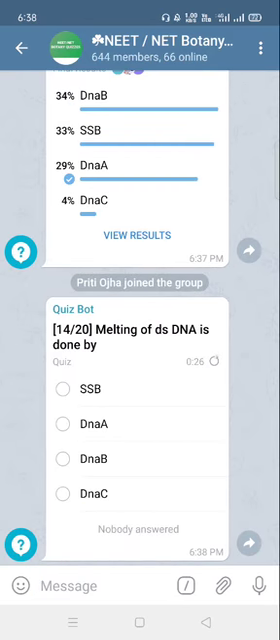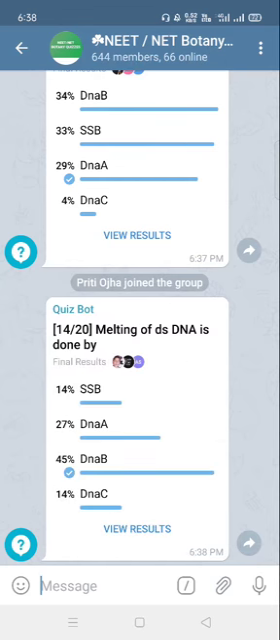We all know that the melting of double stranded DNA is attributed to the DnaB protein. DnaB is also known as helicase, which melts double stranded DNA into single stranded DNA. So it is DnaB.